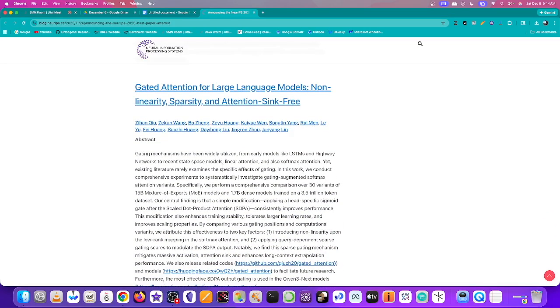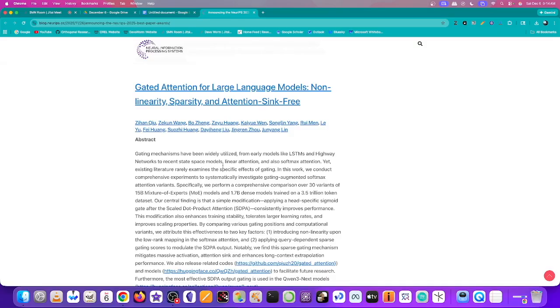The second paper is Gated Attention for Large Language Models: Non-linearity, Sparsity, and Attention-Sink-Free. So this is another paper where they're thinking about these post-transformer architectures, or at least improving the attention mechanism in transformers as they stand today. So the abstract reads, gating mechanisms have been widely utilized from early models like LSTMs and highway networks to recent state space models, linear attention, and also softmax attention.